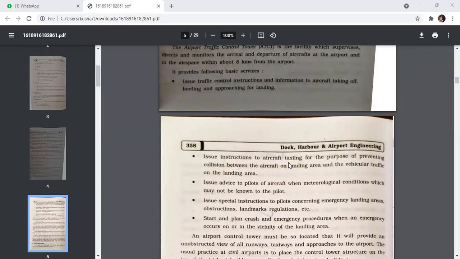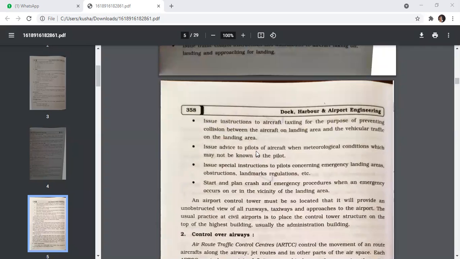Issue instruction to aircraft taxiing for the purpose of preventing collision between the aircraft on the landing area and the vehicular traffic on the landing area. Issue advice to pilots of aircraft regarding meteorological conditions which may not be known to the pilot. Issue special instruction to the pilot concerning emergency landing areas, obstructions, landmarks, regulations, etc. Start and plan crash and emergency procedures when an emergency occurs on or in the vicinity of the landing area.